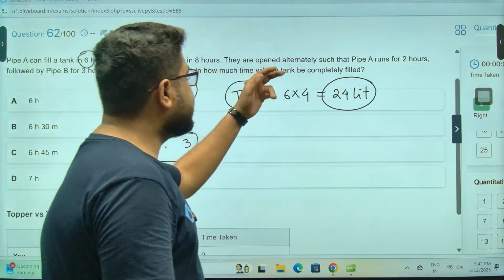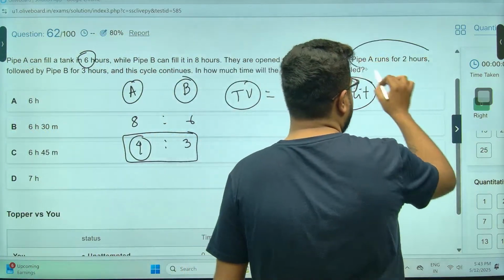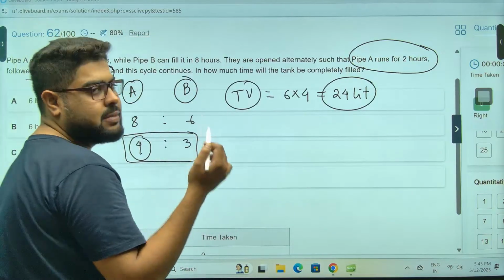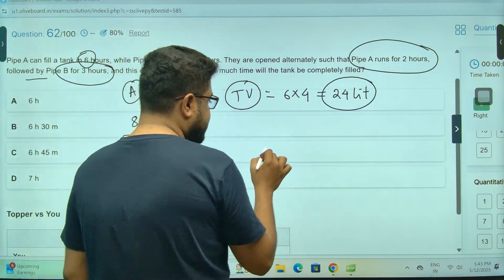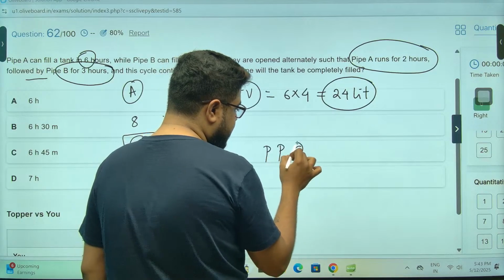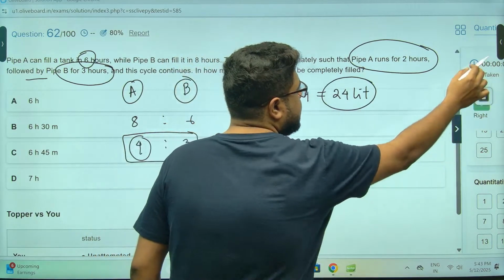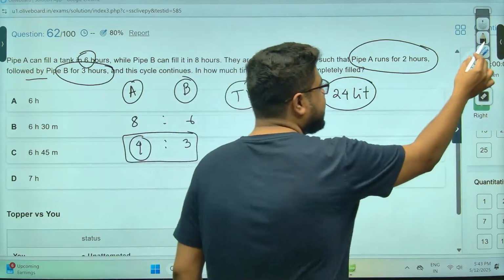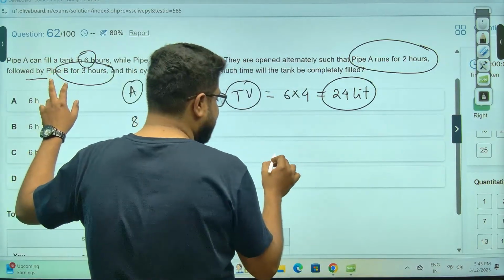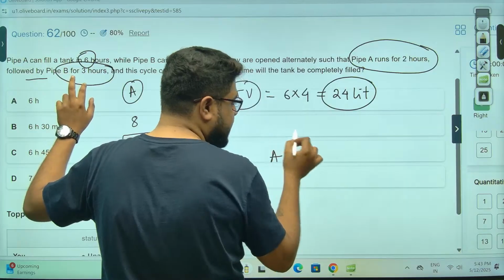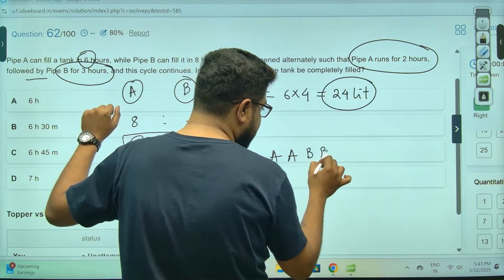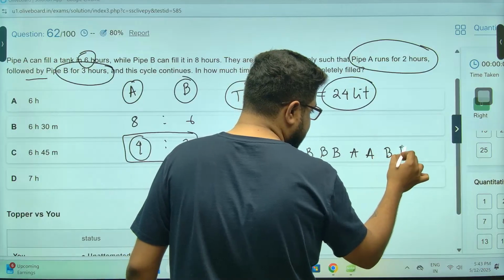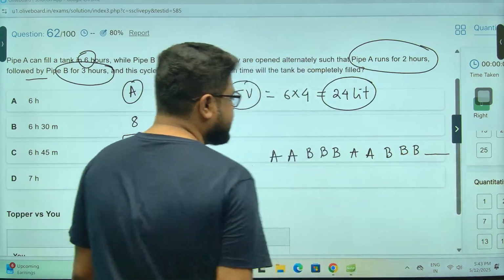Now, alternatively, they have opened pipe A for 2 hours, followed by pipe B for 3 hours. Sir, make packets. Pipe A, 2 hours, 1 hour, 1 hour. Then sir B, then B, then B, 3 hours. Then again A, then again A, then again B, then again B, then again B. It is going like this, sir.